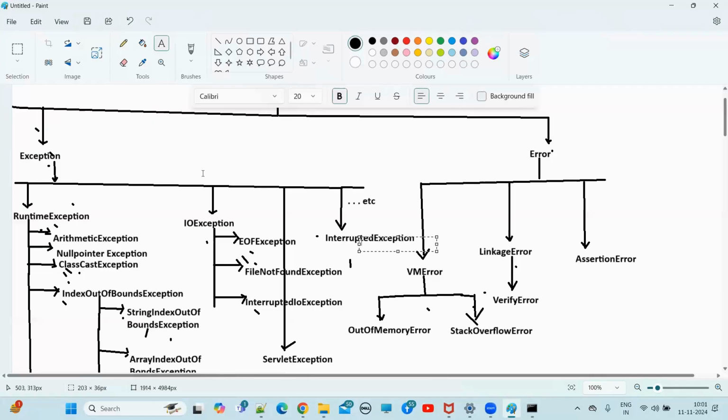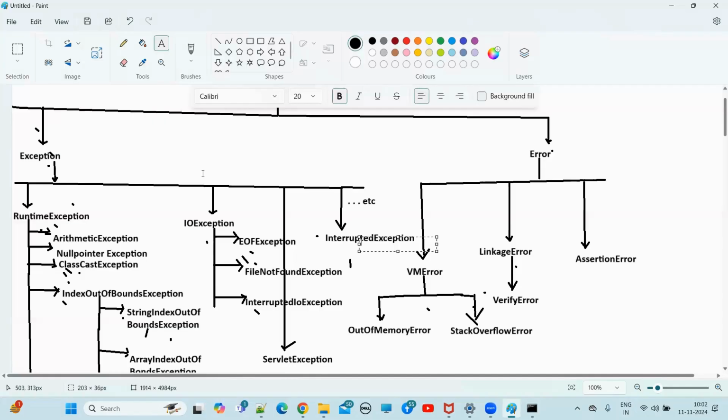So these kinds of exceptions are what, guys? Unchecked exceptions. Take NullPointerException. For NullPointerException also we don't know when it will occur, right? When will we get a NullPointerException, guys?